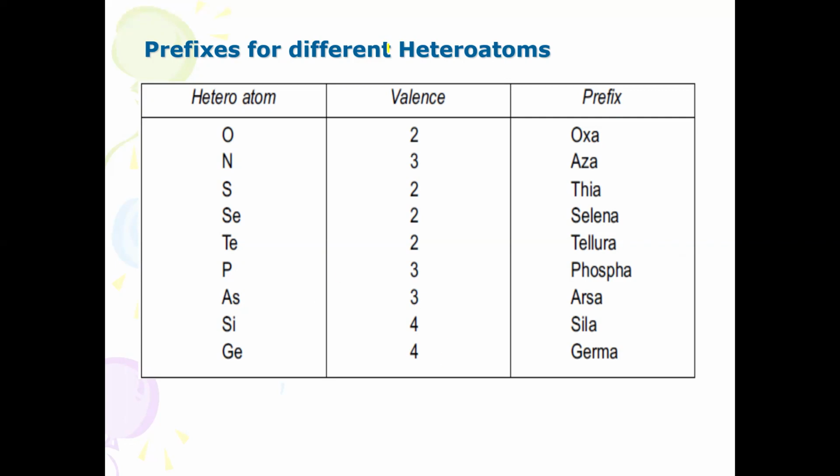Here this table describes the prefix name with respect to heteroatom. Suppose the oxygen atom is present, then it is called oxa. Suppose a 5-membered ring, double bond character is there, oxygen atom is in the ring. Oxa is the prefix, and ole is the stem for a 5-membered ring.